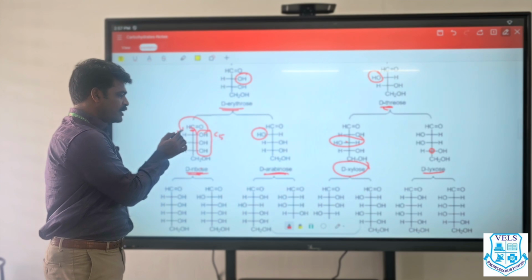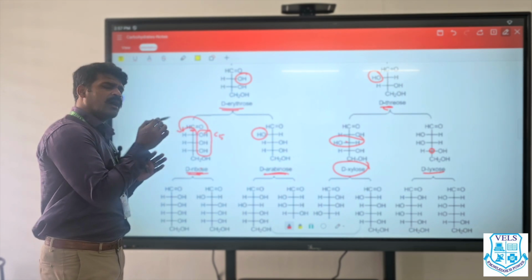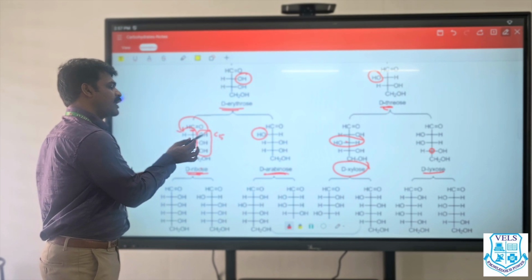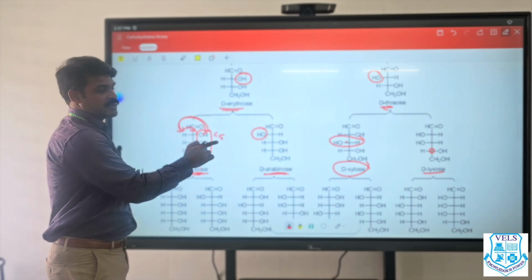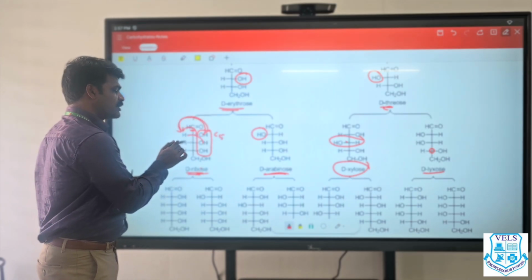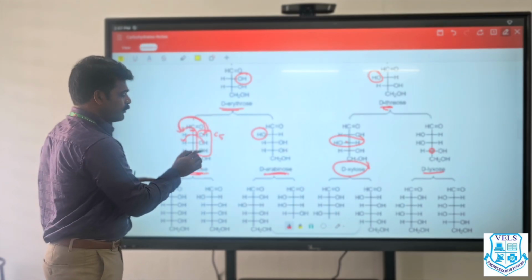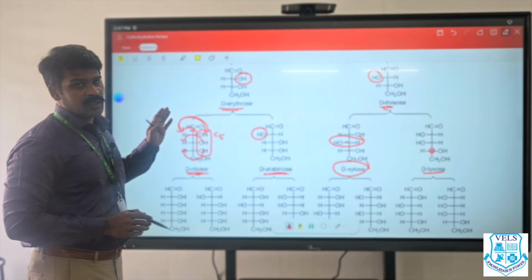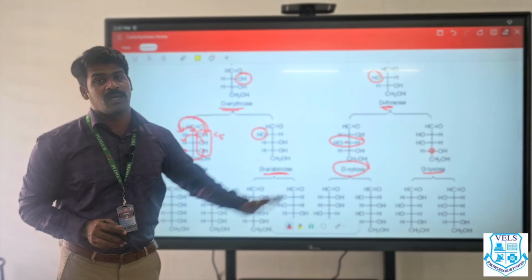If the hydroxy group on the second carbon is aligned to the left side, it is called arabinose. If the third hydroxy, it is called xylose. If the fourth hydroxy group is aligned on the left side, it is called lyxose.